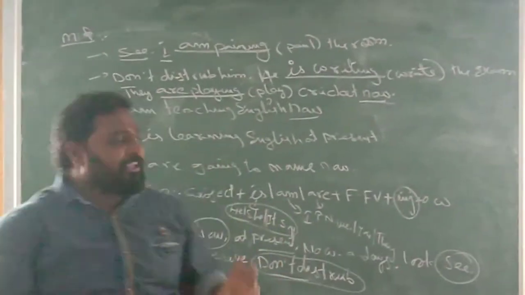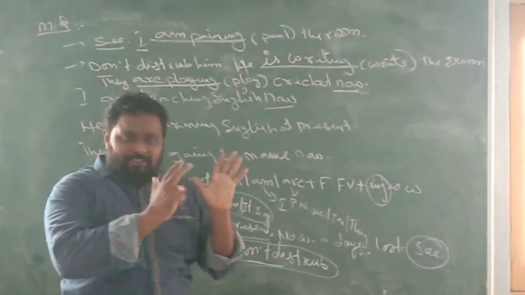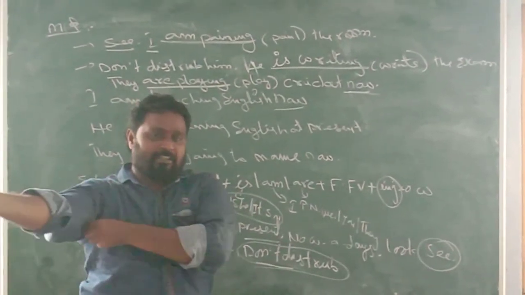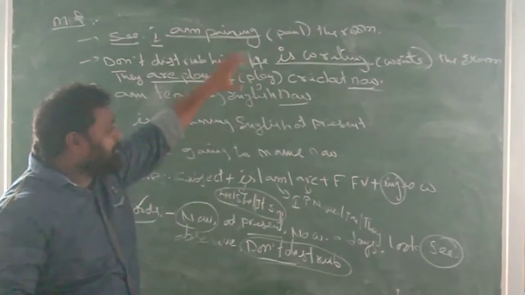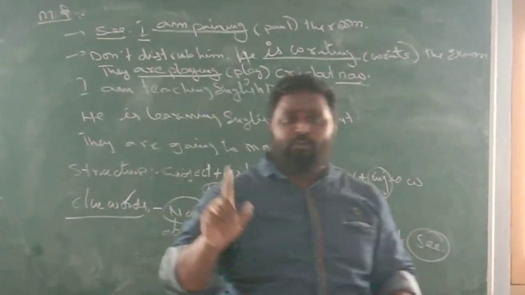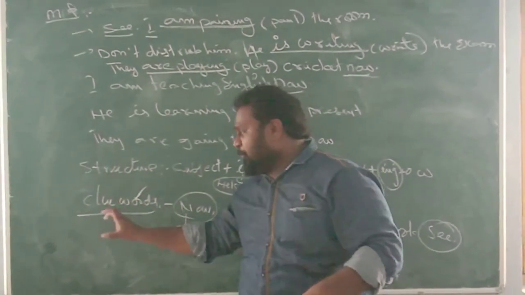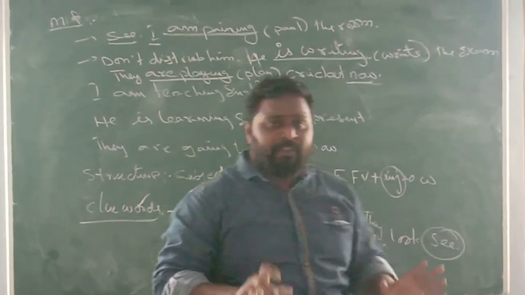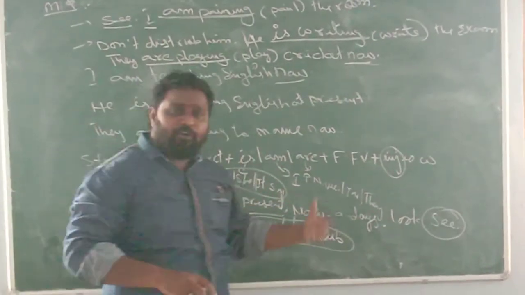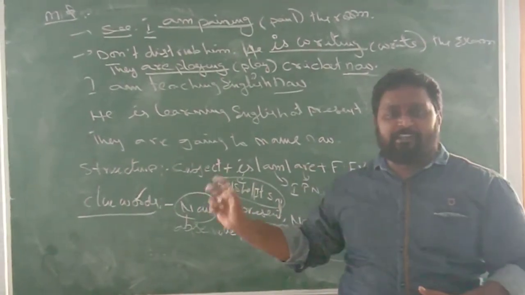Just remember one thing. Once again I will give you the important points. An ongoing action in the present is called present continuous tense. You have to remember the structure: subject plus is, am, or are plus first form of a verb plus ing form plus other words. And then you have to remember the clue words: now, at present, nowadays, look, see, observe, don't disturb. So this is present continuous tense.